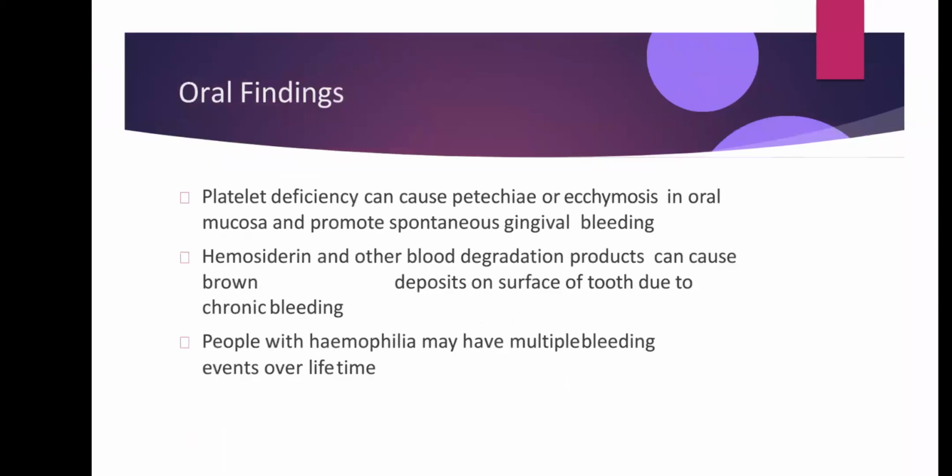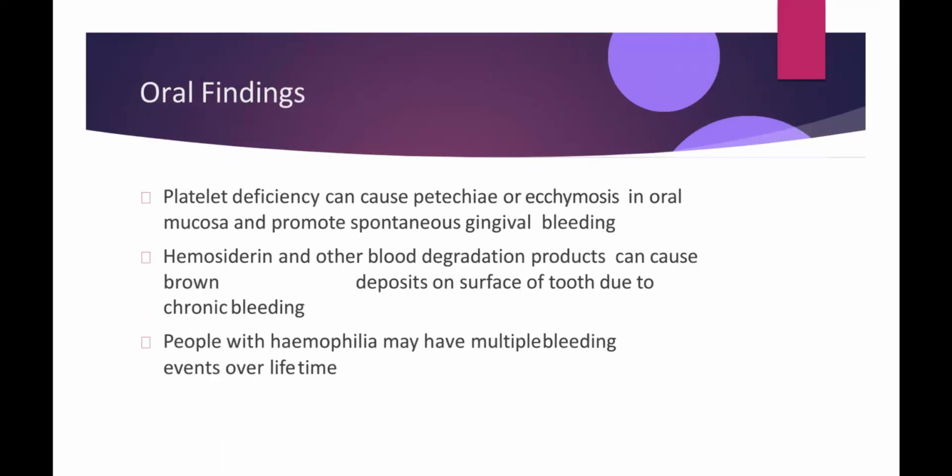Now we will see the oral findings in the patients with bleeding disorder. Platelet deficiency can cause petechiae or ecchymosis in oral mucosa and promote spontaneous gingival bleeding. Hemosiderin and other blood degradation products can cause brown deposit on surface of the tooth due to chronic bleeding. Patients with hemophilia may have multiple bleeding events occurring throughout the life.